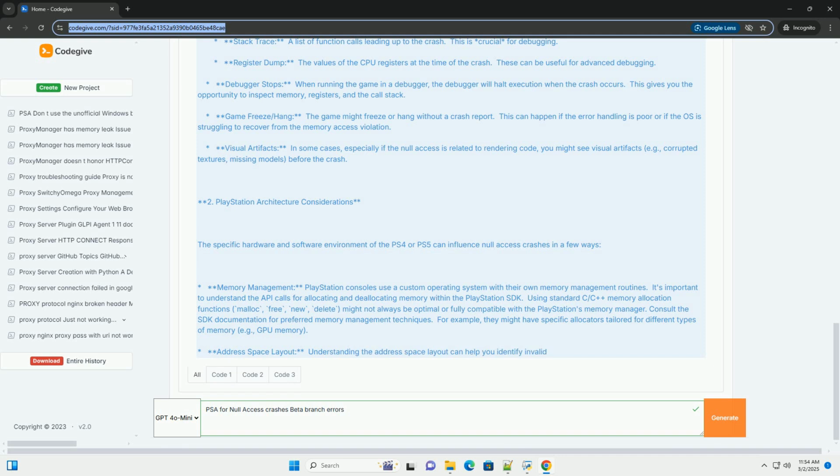Reproducible bugs. Try your best to reproduce the bug in a controlled environment. Once you have a reliable reproduction, it will be much easier to debug.